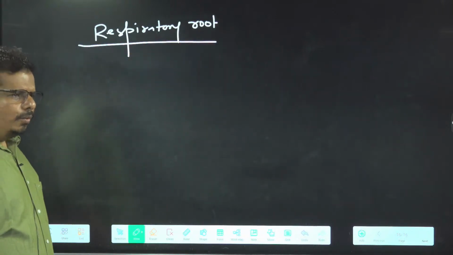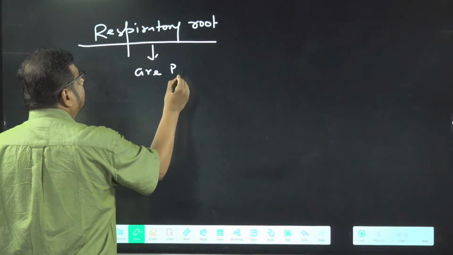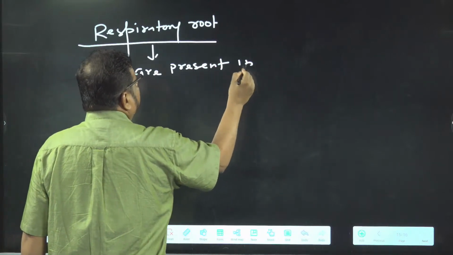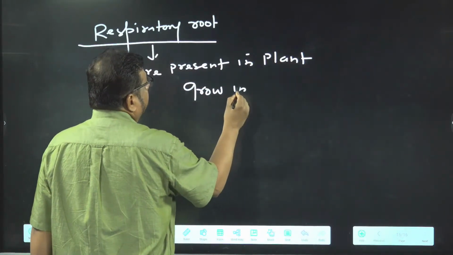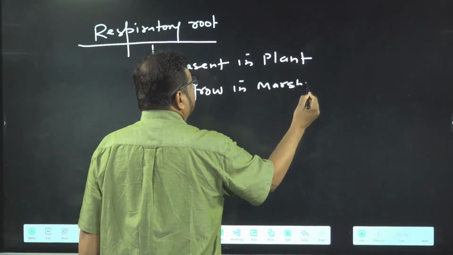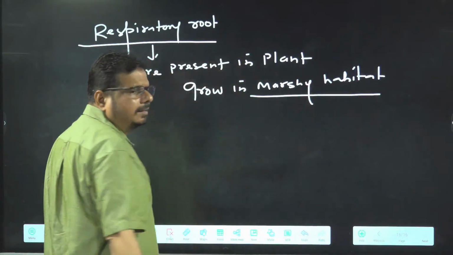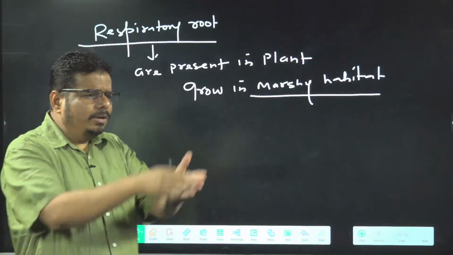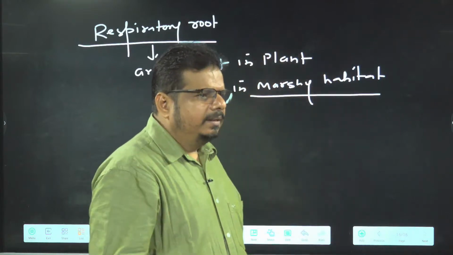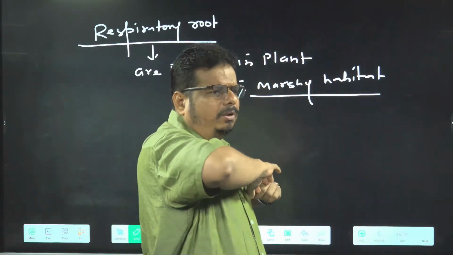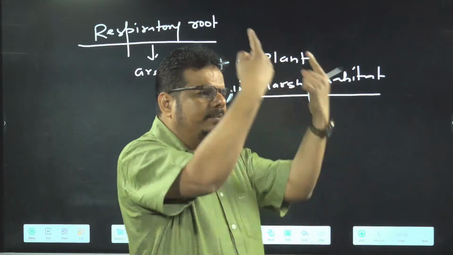Okay. So what's happened? Respiratory roots are present in plants that grow in marshy habitat. Marshy habitat also near Vijayawada. Few days back I went to Hamsala Devi. There is a reserve before the ocean. A bigger area is there where marshy land is there, and so many respiratory roots I have seen.